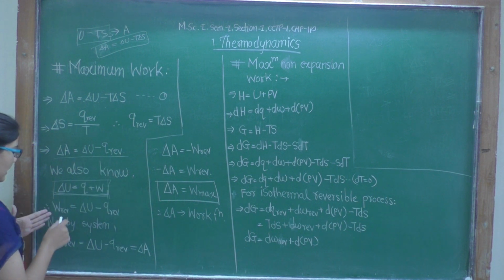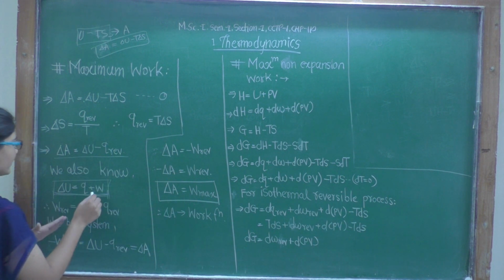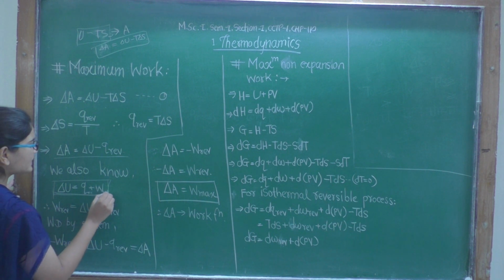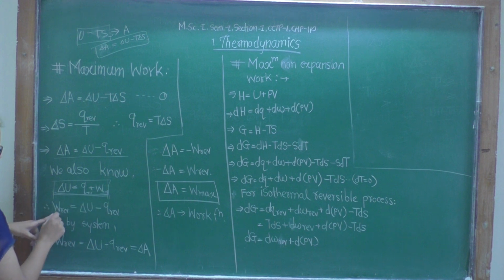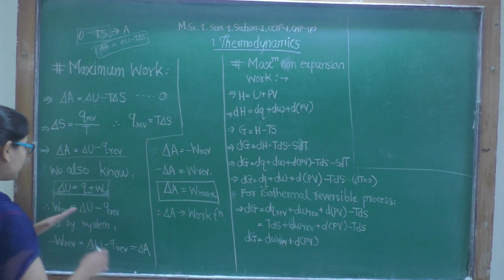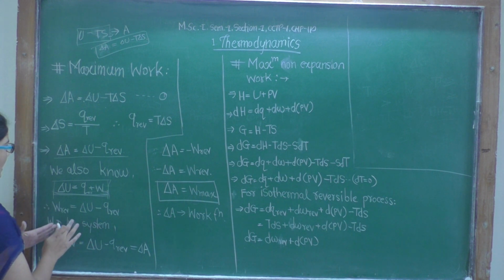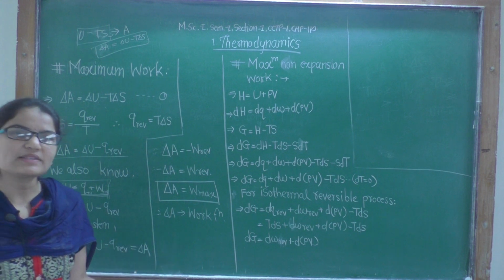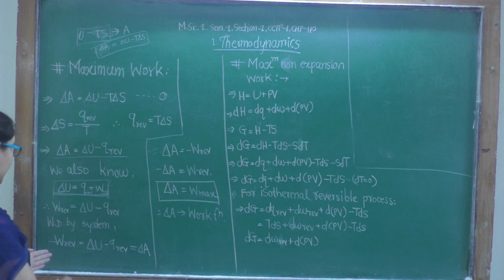So now, how can we write W reversible? If we take it reversible, and this will also be reversible, then W reversible will be equal to delta U minus Q reversible, right? Is that clear? Now if work is done by the system on the surroundings, then we will give it a negative sign.